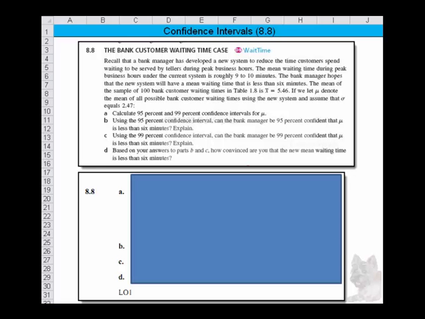Let's take a look at this confidence intervals problem. It's 8.8, the bank customer waiting time case. I'll read it to you.